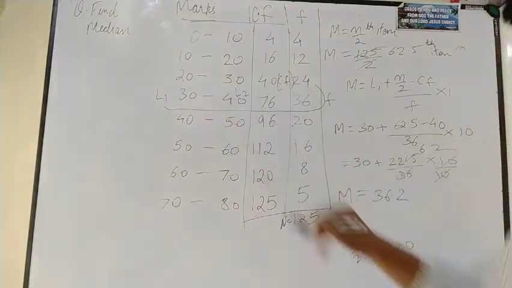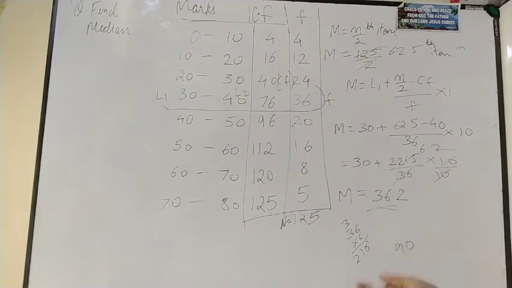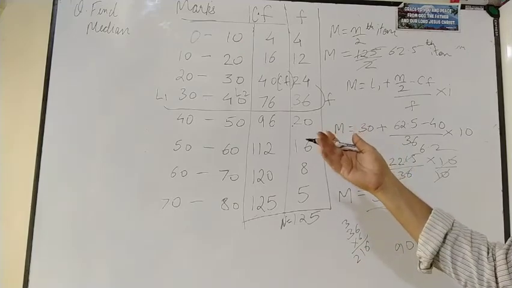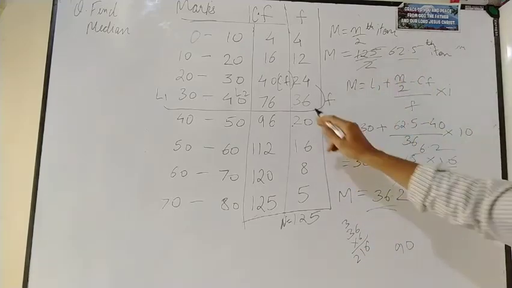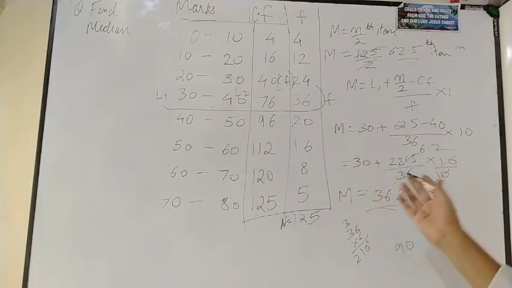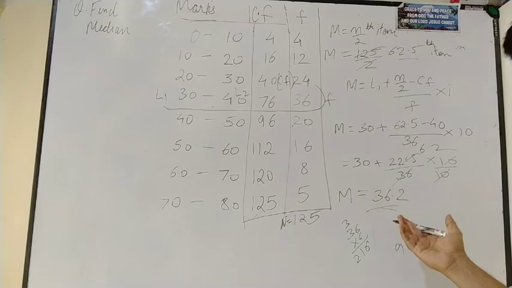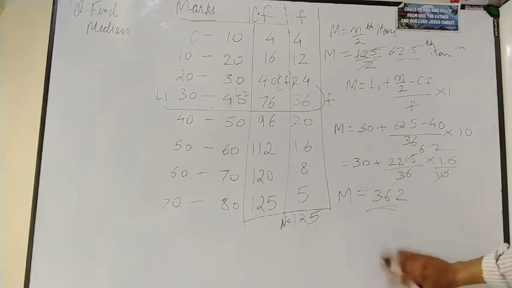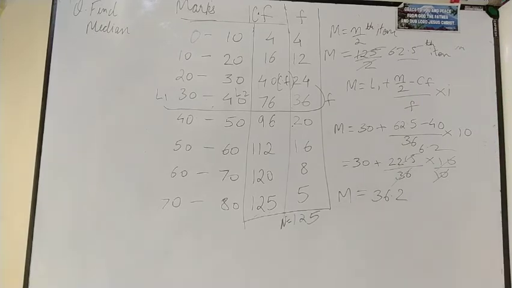It is lying between 30 and 40. 36.2 means we are doing it correctly. In the same group where our N/2 came, our median should lie, and our answer is near it, so this is our correct answer. The answer is 36.2. Okay, so this is how you can calculate this. So just save it.